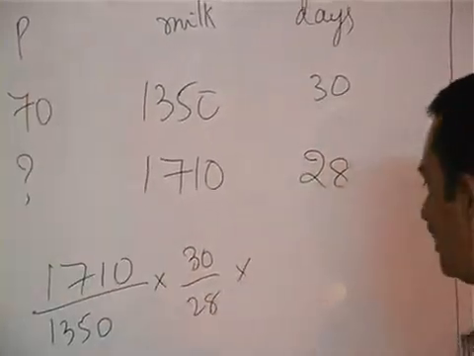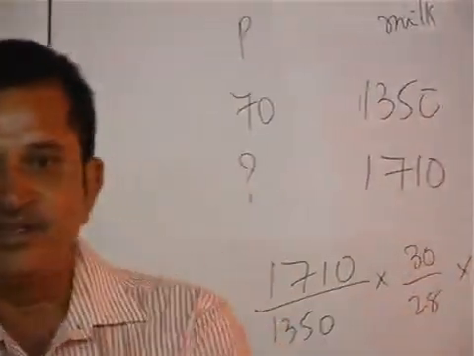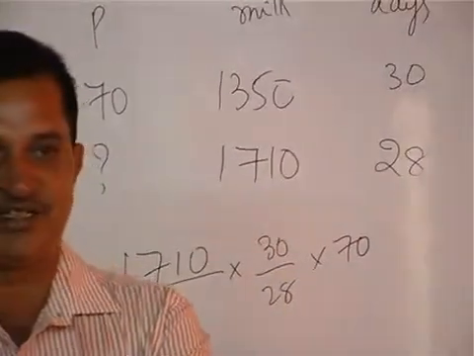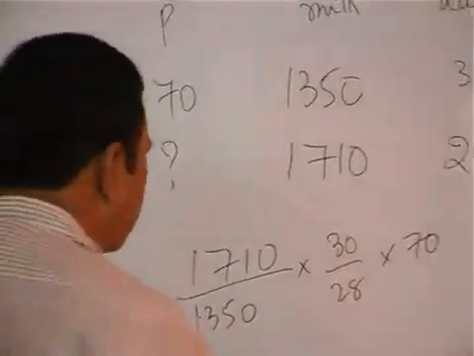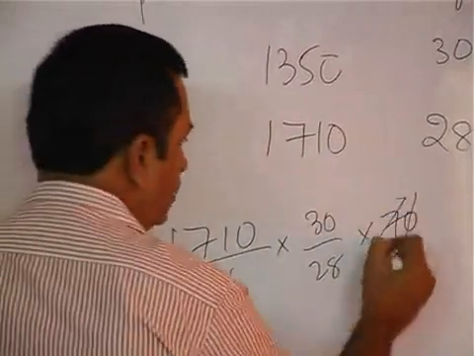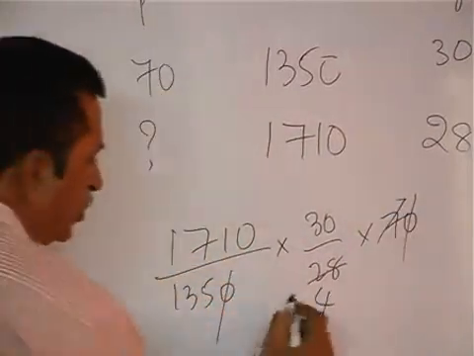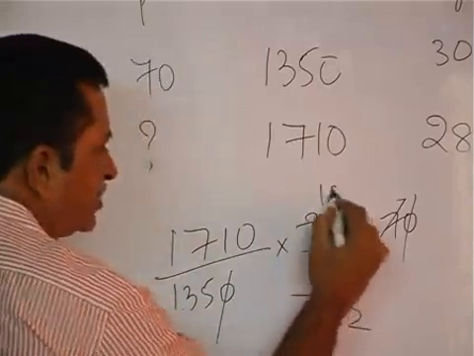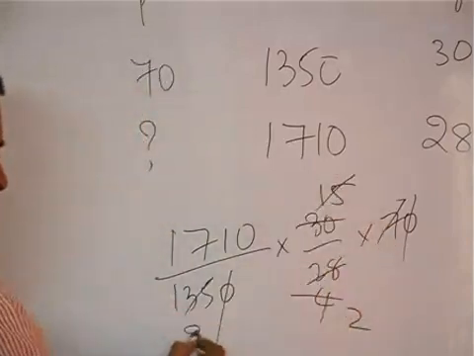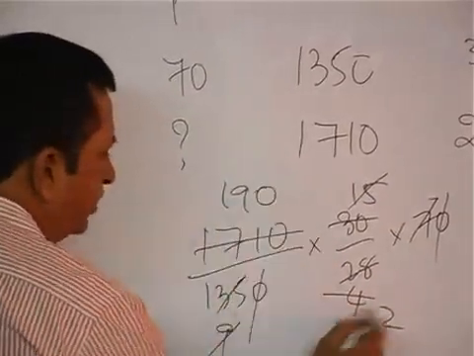So 70 you take as it is. 70 you take as it is. 7 4s are 28. 2 2s, 2 15s. 15 9s. 190.